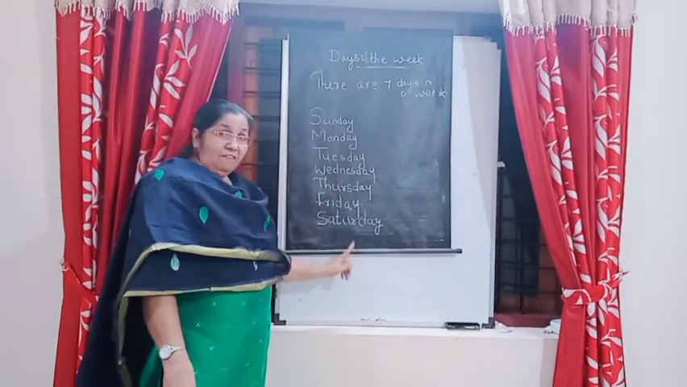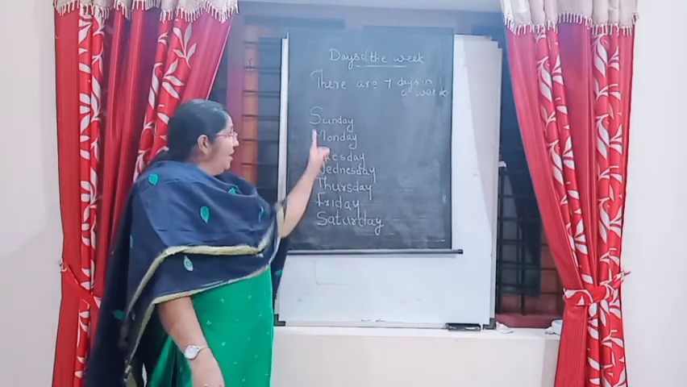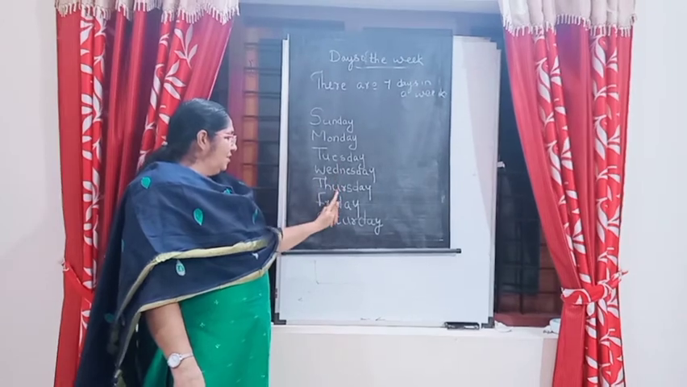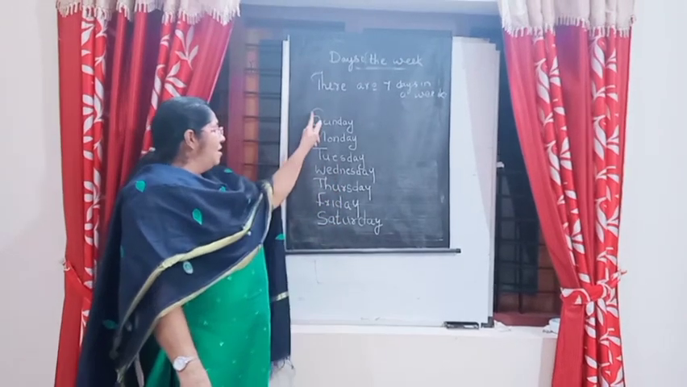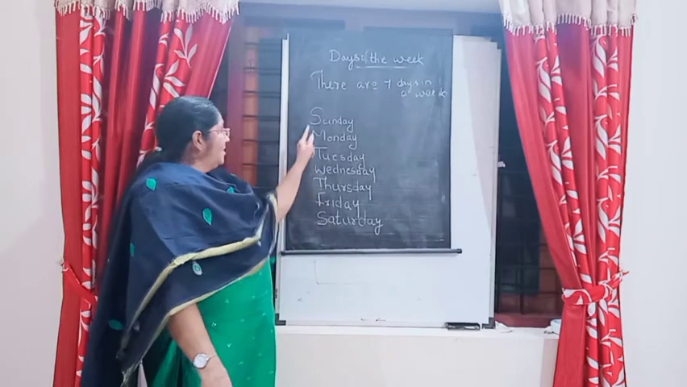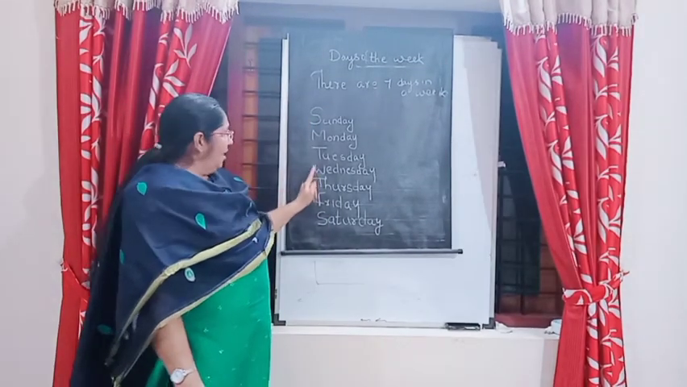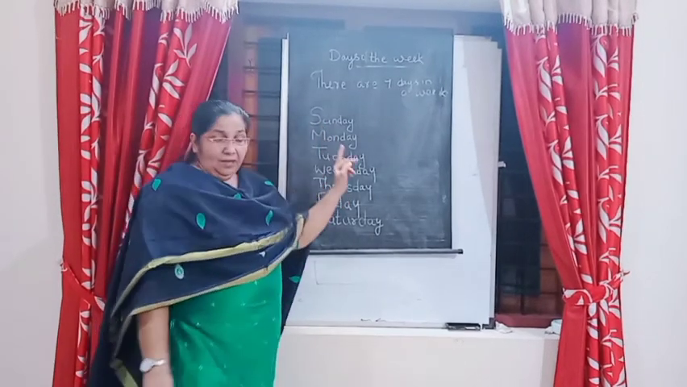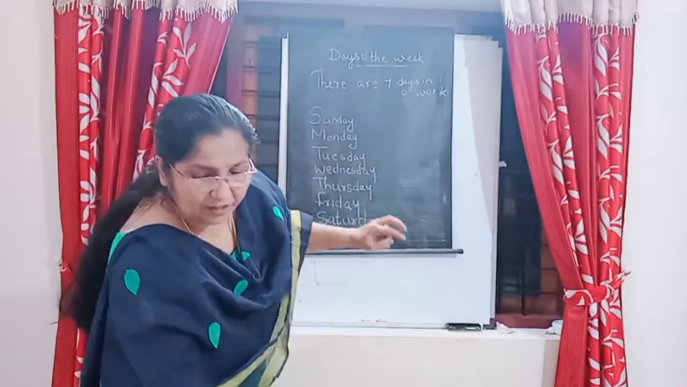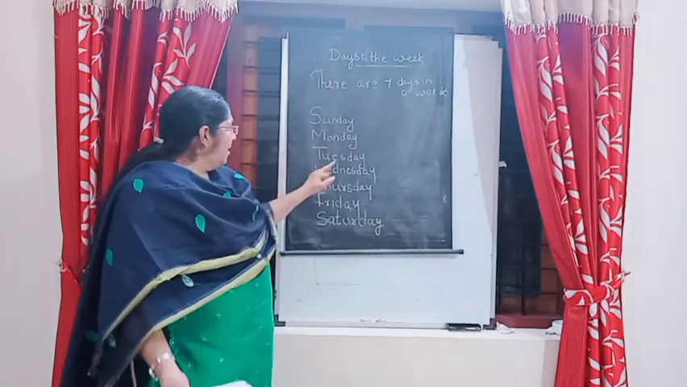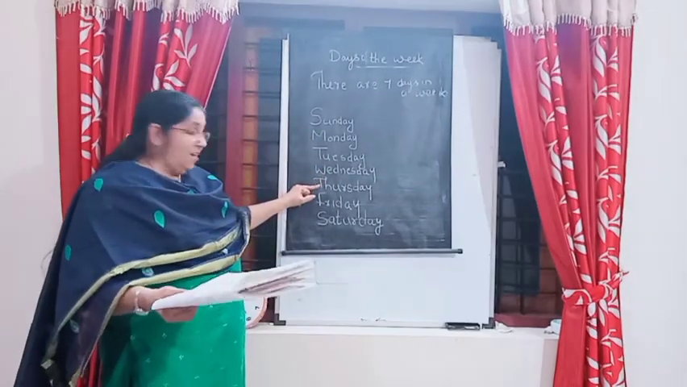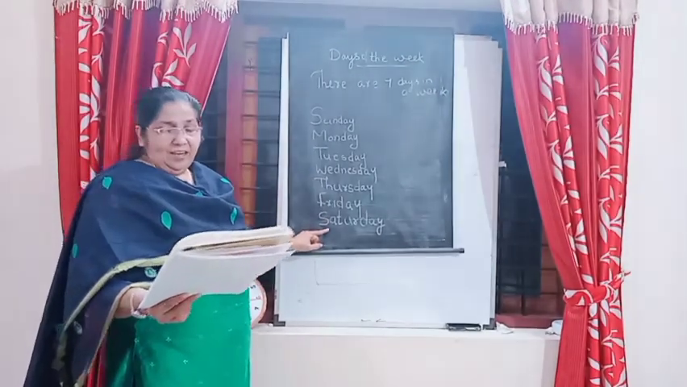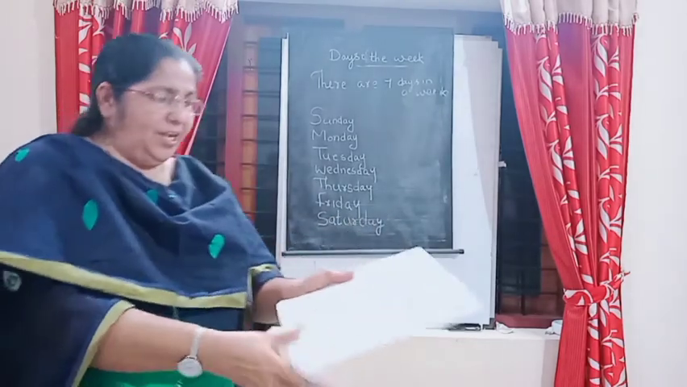See, the 7 days. Study and write: Sunday, Monday, Tuesday, Wednesday, Thursday, Friday, Saturday. All these days start with a capital letter. Okay? Sunday starts with S. Then see what comes next. What day comes next? Wednesday, Thursday, Friday. What is the next day? Saturday. Here in the book it is given what day comes next.